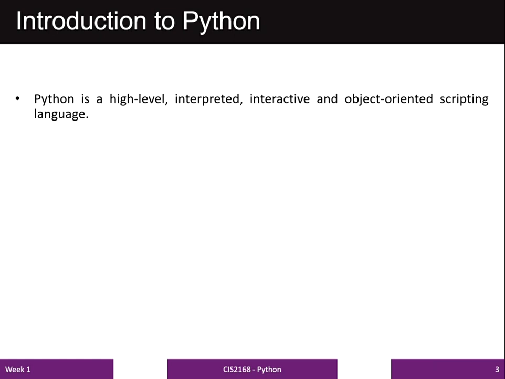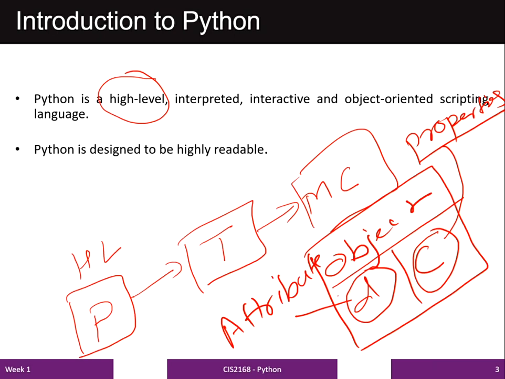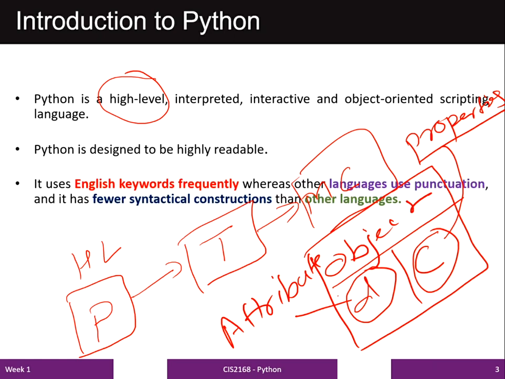So Python is designed to be highly readable. The next feature is it's highly readable. The reason is given in the next point, as Python supports simple English keywords for writing the program, whereas other programming languages use punctuations and syntactical constructions for the program. That is the reason Python programming is easy to understand and it is highly readable.